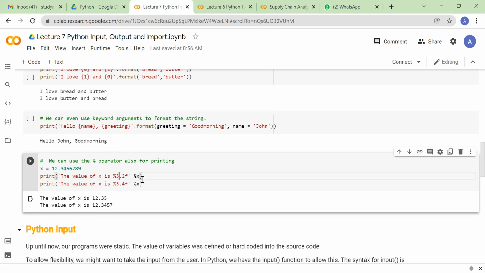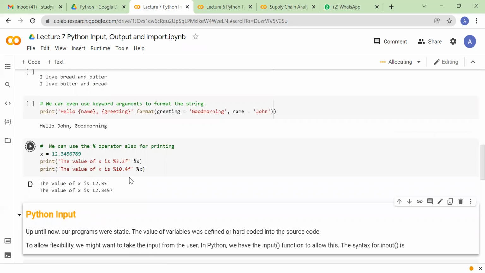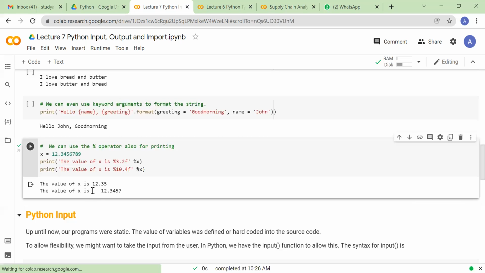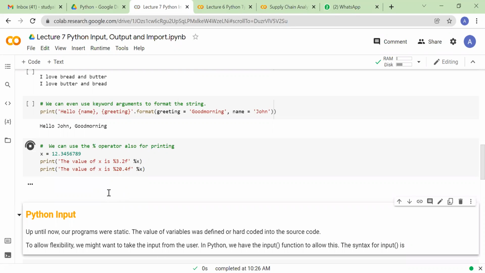For example, let's say I make it 10. See, you saw the gap increased. If I make it 20, the gap will further increase.